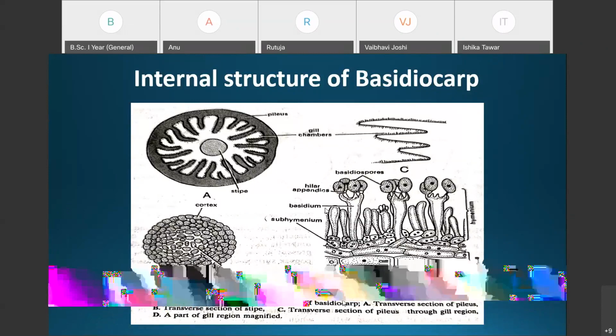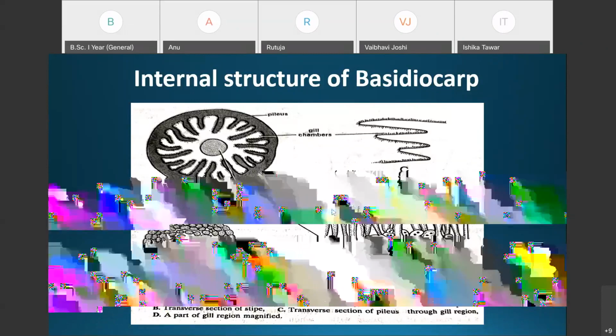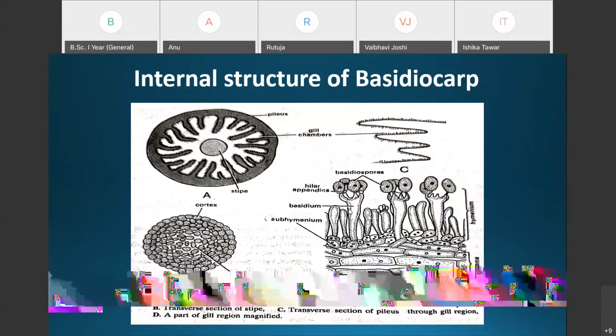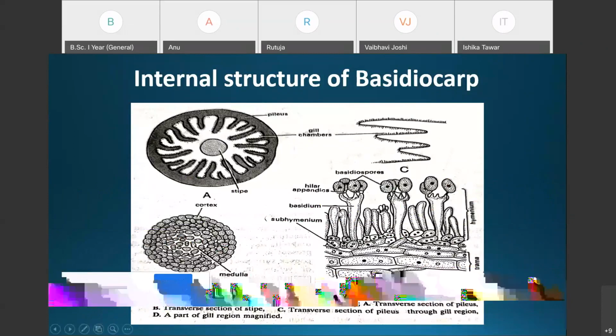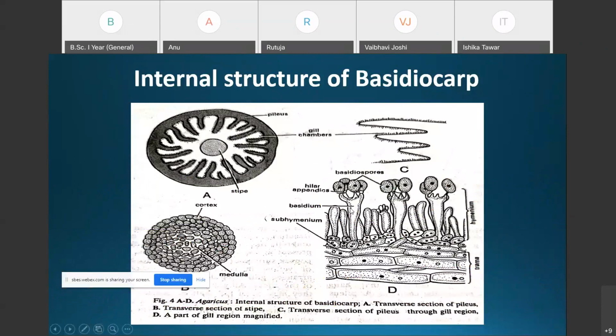Here you can see a single basidium, and a large number of such cells are present. These are said to be the basidia. These are aseptate cells, palisade-like cells. Aseptate means the partition walls are entirely absent in these cells, and these are the fertile cells which are referred to as the basidia. They are club shaped.